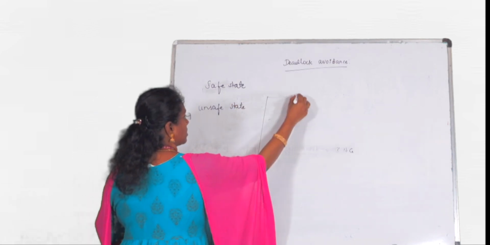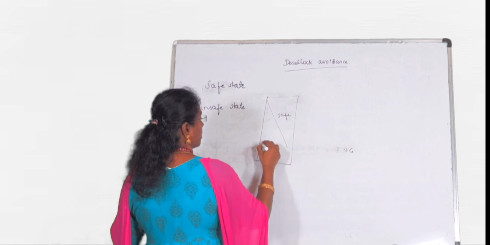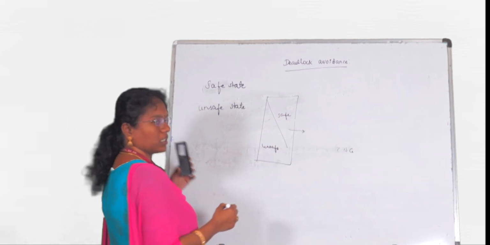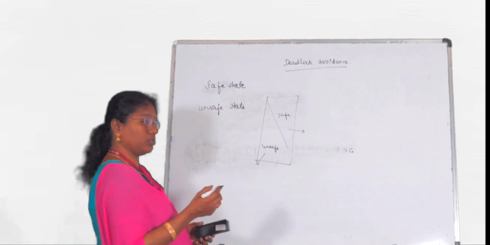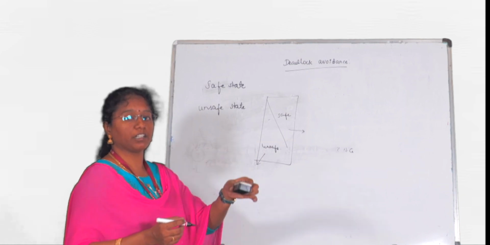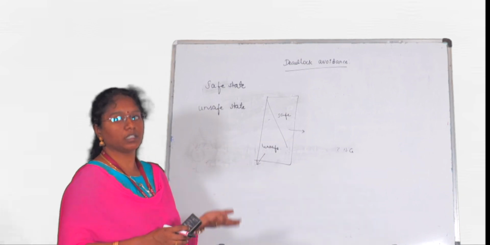Consider our system, part of it is safe and part unsafe. Safe state means deadlock has not occurred. In an unsafe state, we can't assure that the system will never enter into deadlock. So unsafe state means the system may be heading into a deadlock state.